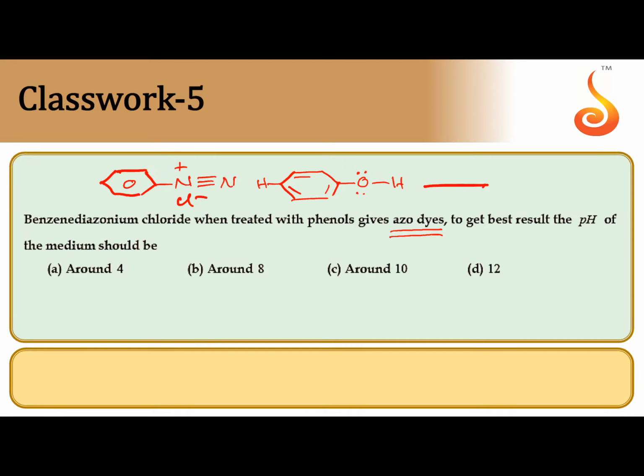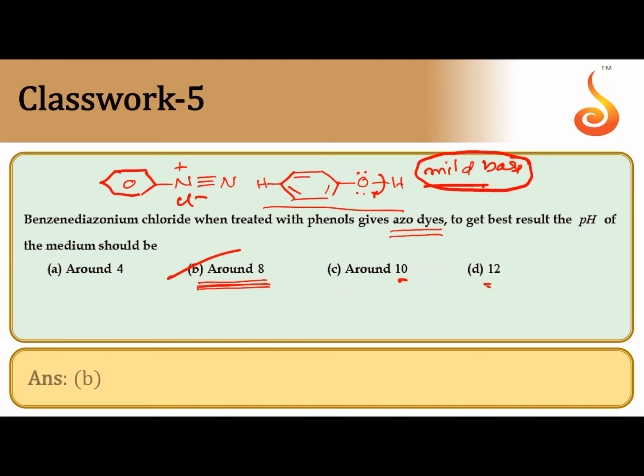In the presence of a mild base, it loses H+ and becomes O-, and O- is a strong donating group. That's why coupling occurs in the presence of a mild base, since phenol is weakly acidic. Mild base means around 8. The pH of the solution must be maintained around 8, not 10, not 12. So the correct answer is B.